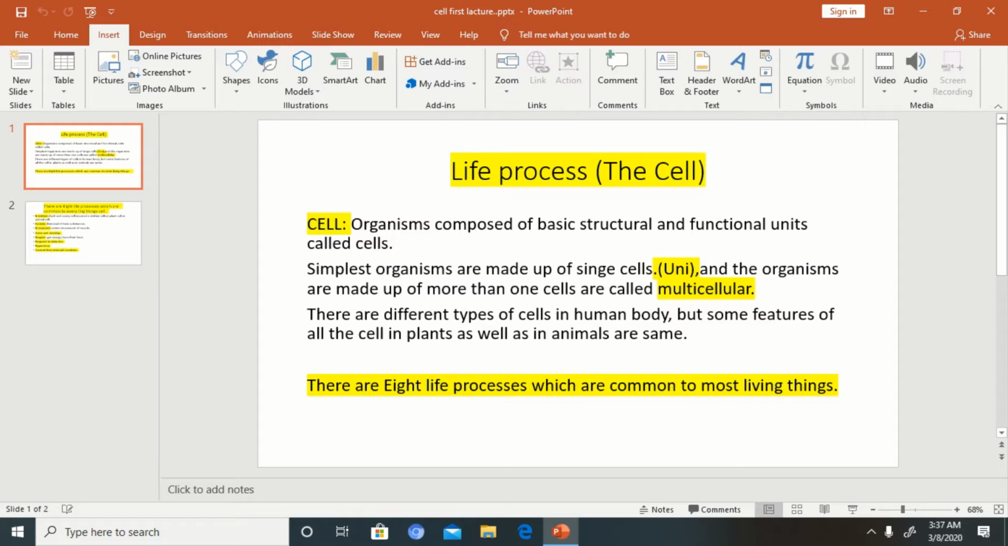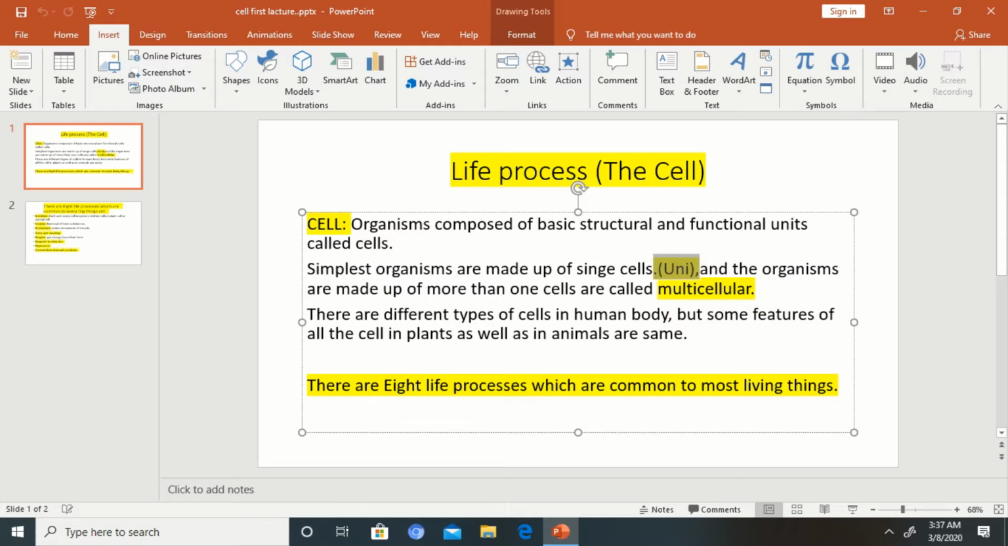Some organisms are unicellular and some are multicellular. Unicellular means those organisms which have one cell, and multicellular organisms are those which have more than one cell. An example of a unicellular organism is amoeba, and multicellular organisms include human beings and all the animals.